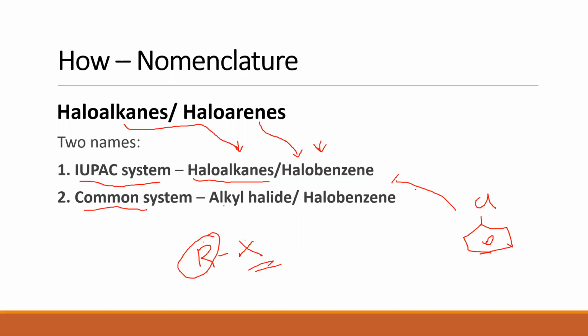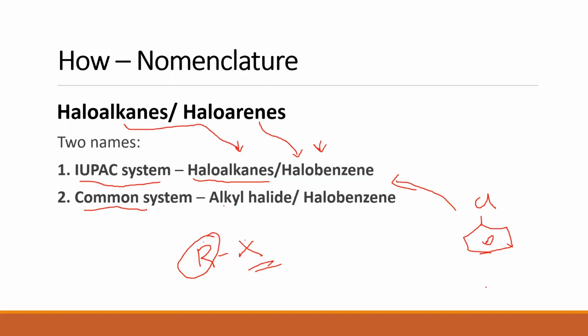These compounds are called halobenzene in both the IUPAC as well as the common system. We do not have any separate way in which we name them. So if chlorine is attached to benzene, the name of this compound will be chlorobenzene. Clear?